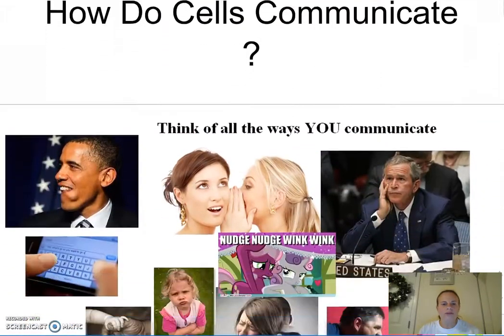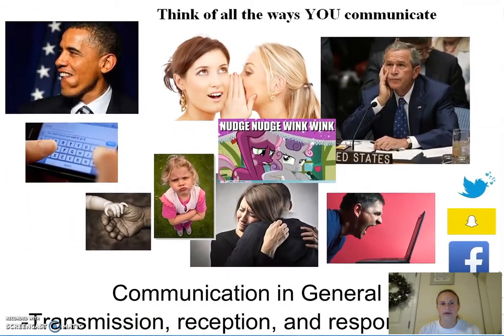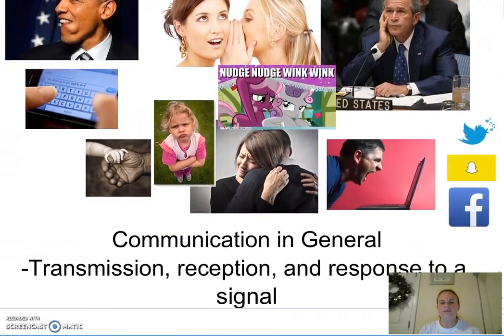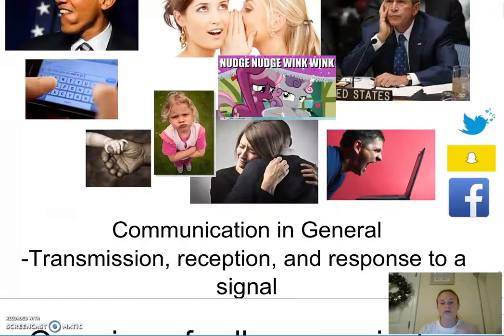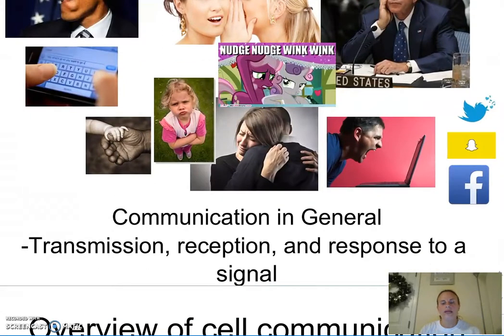Think about all the different ways that you communicate. You can communicate verbally, non-verbally, with hand gestures, or with facial expressions. Maybe you send a text message or an email. Well, cells are the same way. They have multiple ways of communicating with one another. But in general, communication is going to go through transmission, reception, and a response to a signal.